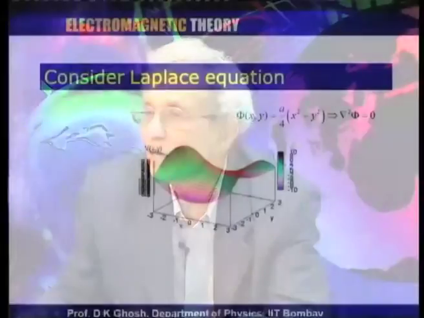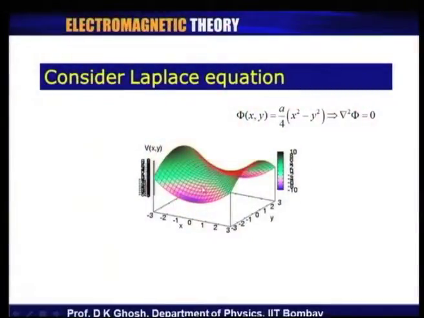It is a saddle, it is not a maximum, because there are regions where the value of the function is greater than the value at x equal to 0. On the other hand, it is not a minimum, because there are regions, for example, in this part where the value of the function is smaller than its value at x equal to 0, y equal to 0.